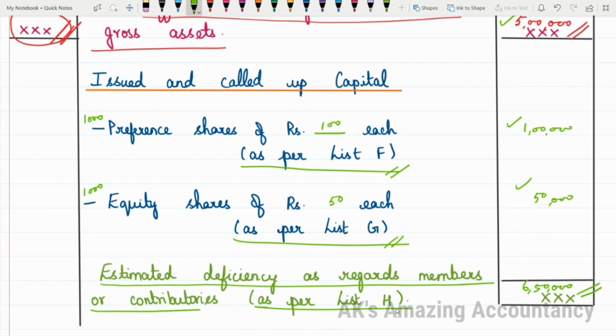So this is how you will be preparing the statement of affairs. Hope you are clear with the format of the statement of affairs. In my next video, I will be working out a problem involving the preparation of statement of affairs.